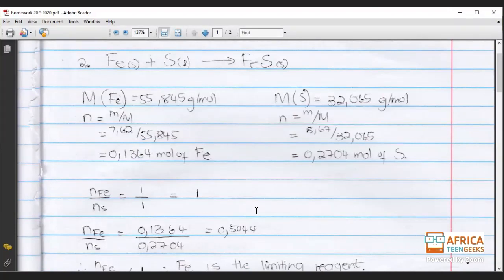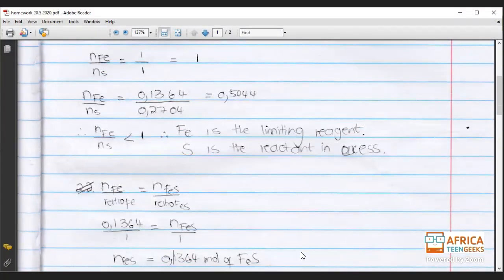Okay, so we say that is equal to NFeS, which is the unknown, divided by 1 because the ratio is 1, and our NFeS will be equal to 0.1364 mole of FeS. I hope that you guys understand how we got to this.